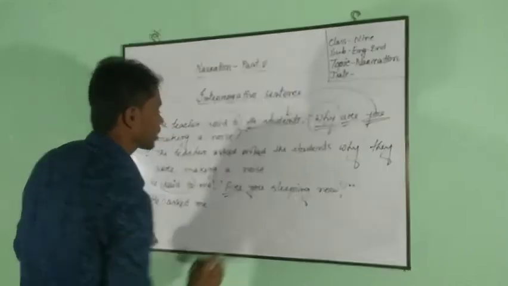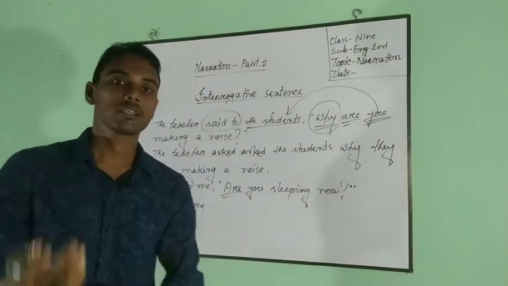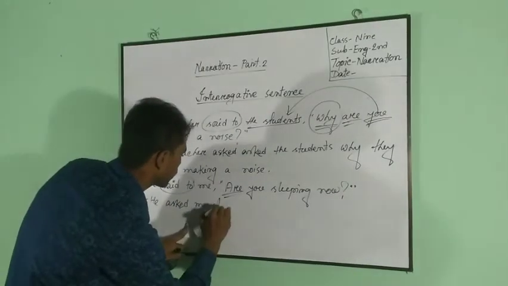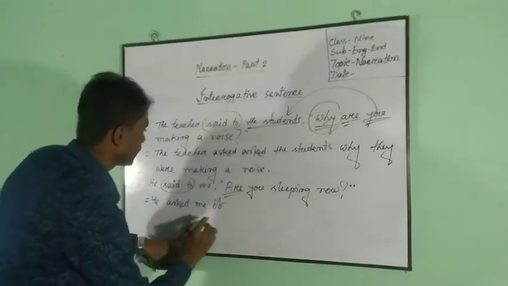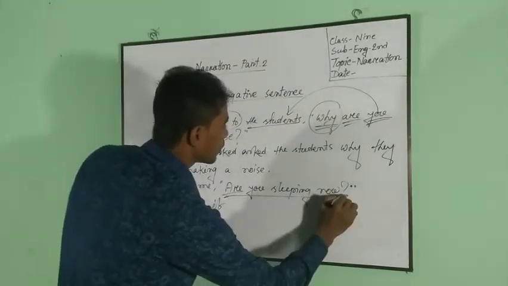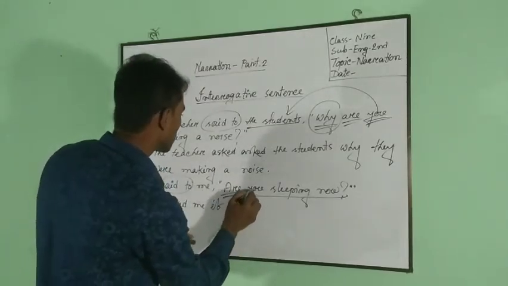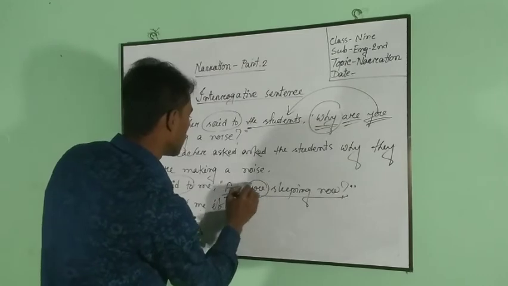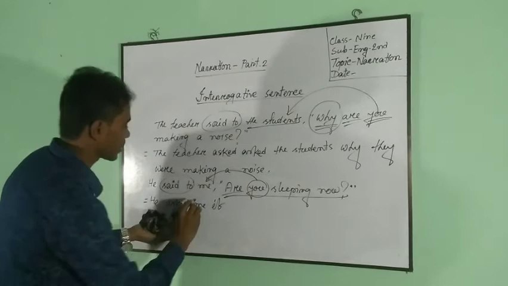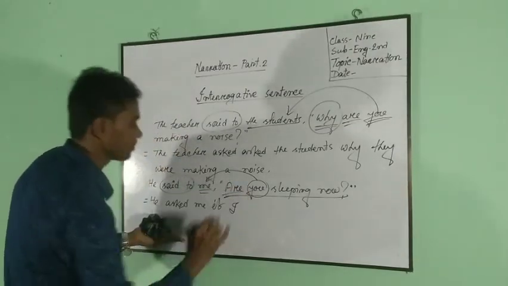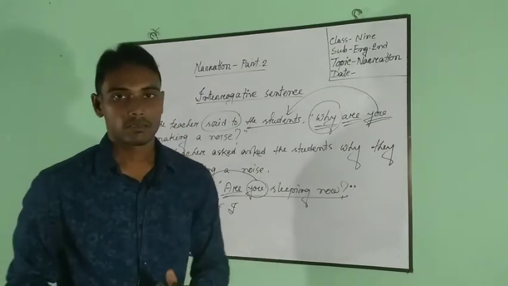This sentence begins with an auxiliary verb, so we have to use here if as a connector, to connect two parts of the sentence, if or whether. You may write any one. If, and this sentence will be changed into assertive sentence. So we have to write the subject first. Subject here is you, and it will be changed according to the object of the reporting verb. Here the object is me, so we have to write here I. After that, are sleeping.